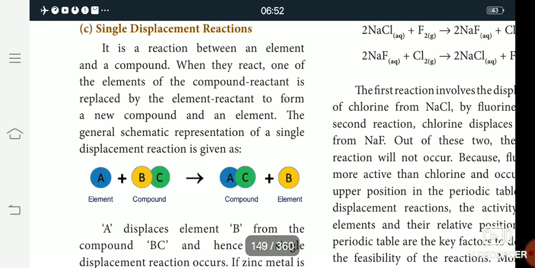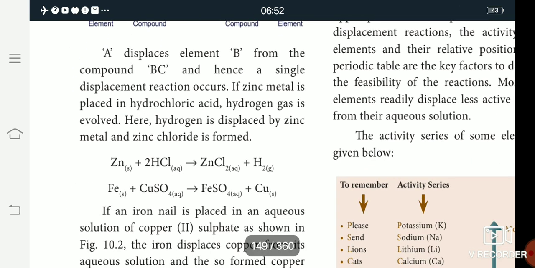In this reaction, an example is zinc. Zinc reacts with hydrogen chloride, hydrochloric acid. The zinc is A, one element, and hydrogen chloride is BC, the other compound. Zinc reacts with hydrogen chloride and the chlorine is replaced. The chlorine is C, so it is replaced by A. The product formed is zinc chloride, and B is separated as the element, hydrogen.